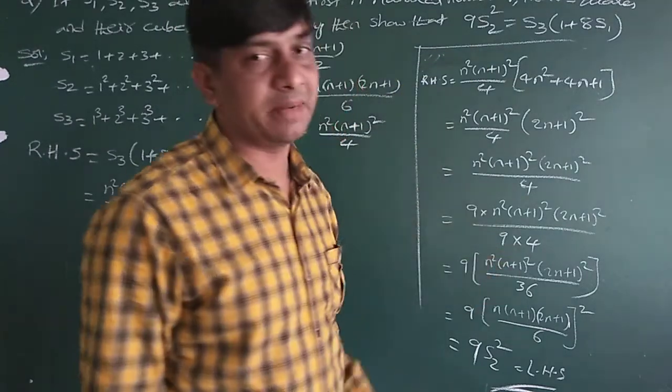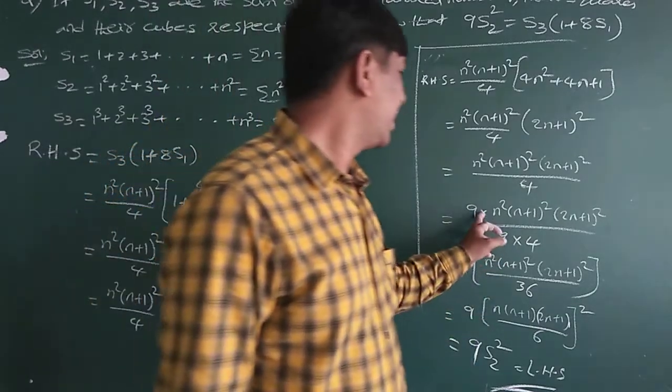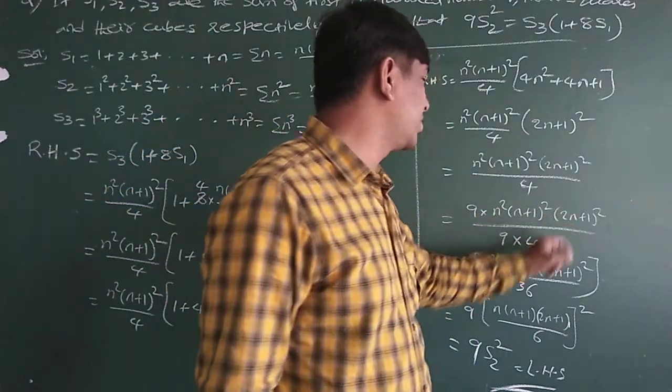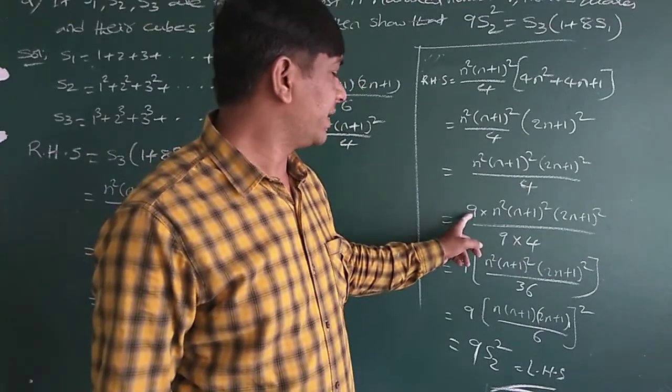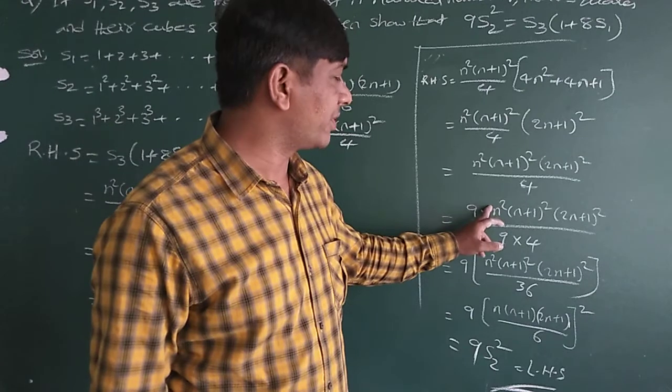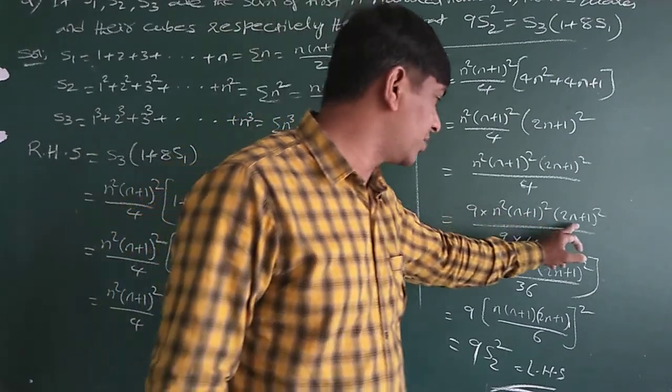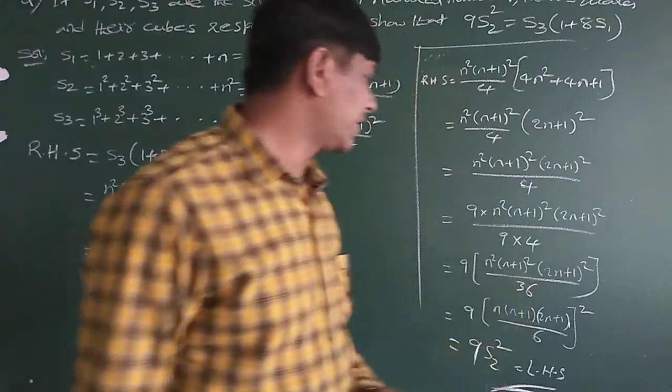Means numerator and denominator multiplied with 9. 9 into n square into n plus 1 whole square into 2n plus 1 whole square by 9 into 4, that is 36. Now if I take 9 outside common, then left over is n square into n plus 1 whole square into 2n plus 1 whole square by 36.